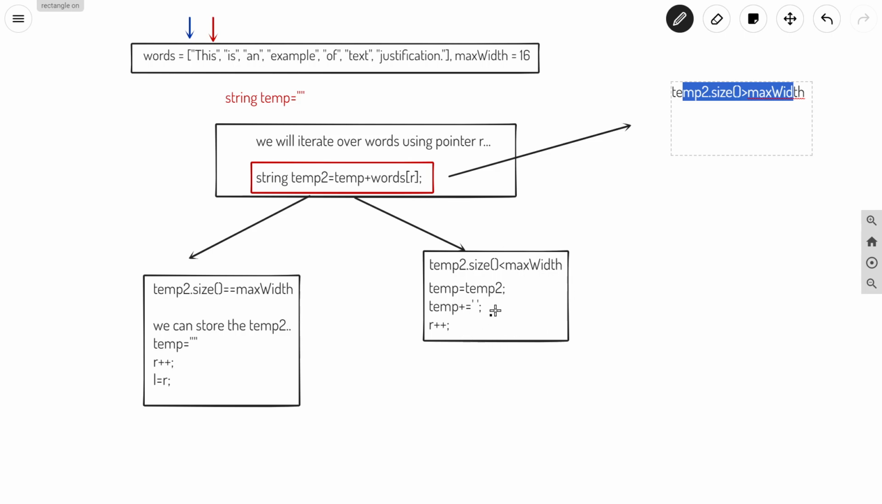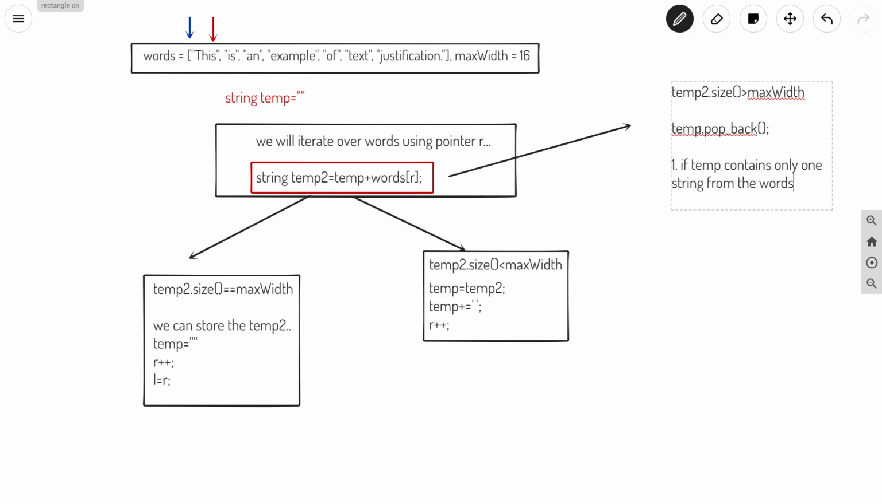And you can see that in this case we have already added an extra space. So we will first remove this extra space. So we will write temp dot pop back, so that the extra space is removed. And we will have two cases with us: one, that temp contains only one string from the words, and another case is that it has more than one string.